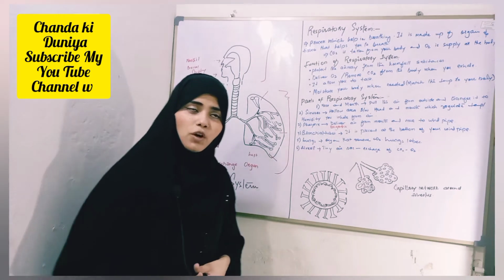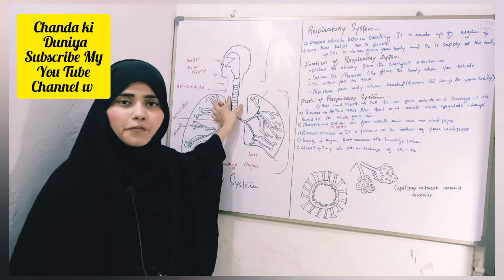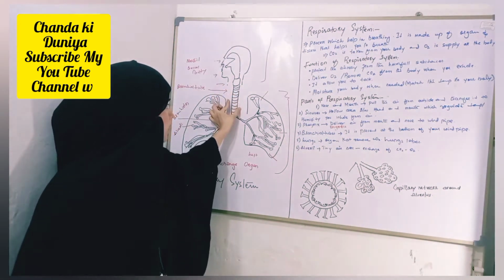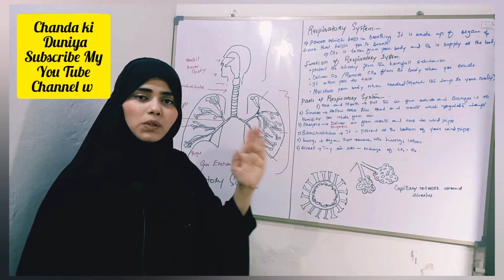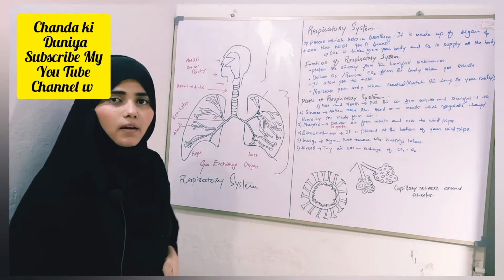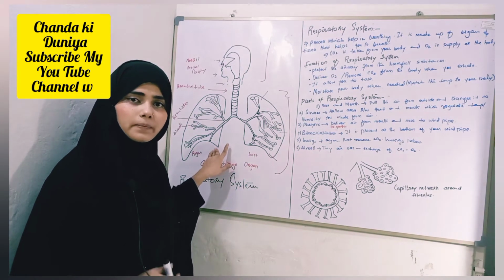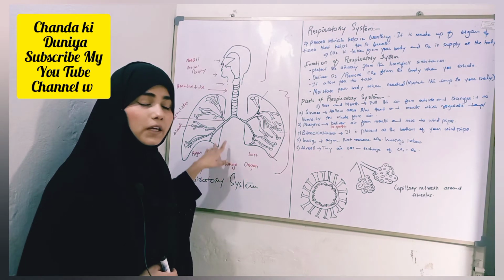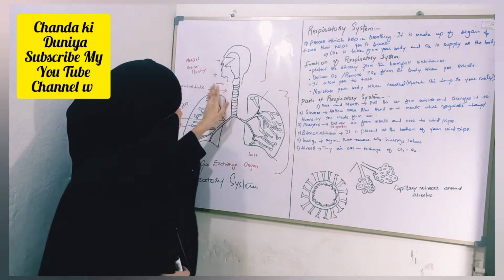The next section of the respiratory system is the trachea or windpipe, and this trachea opens into each side of the lung, the left side of the lung and the right side of the lungs. Trachea is also called the windpipe or bronchial tube.